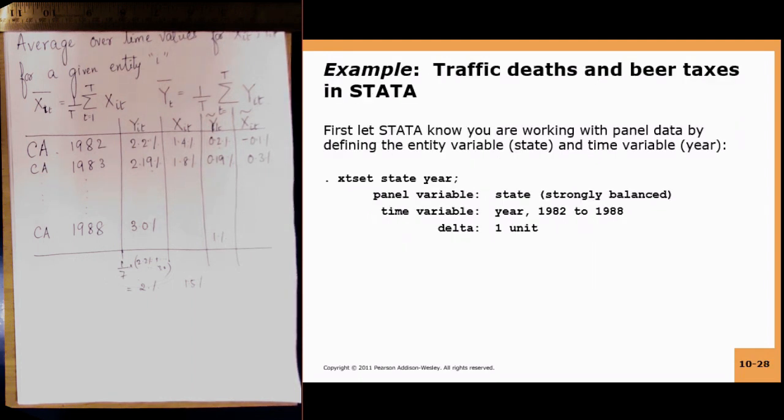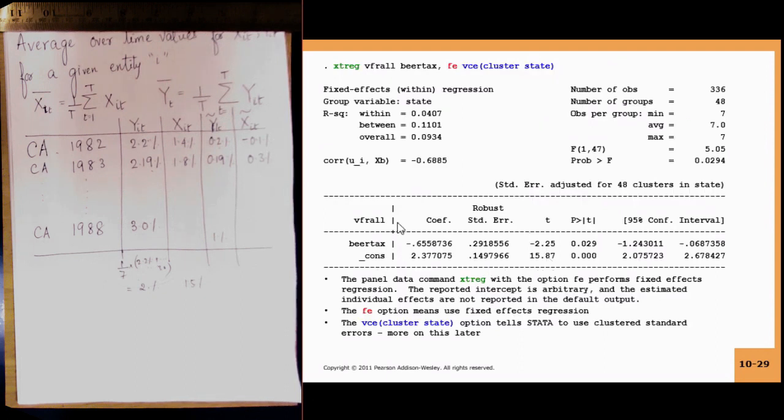Traffic deaths and beer taxes in Stata. You let Stata know you are working with panel data, and you create a panel object. You do this in R also, and you indicate what your entity is and which is your time variable.